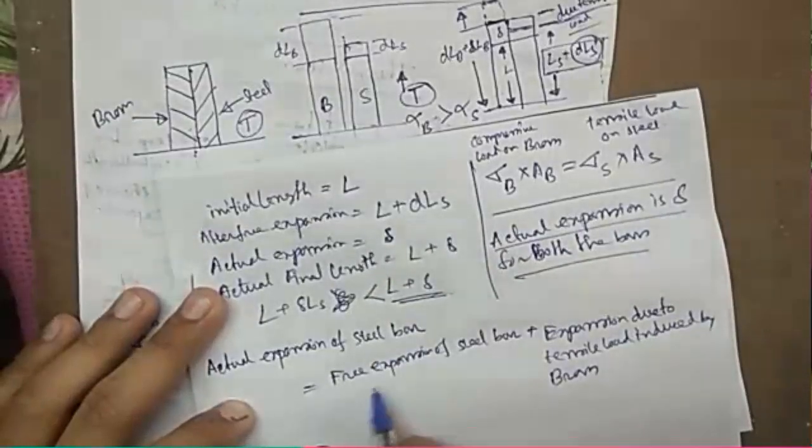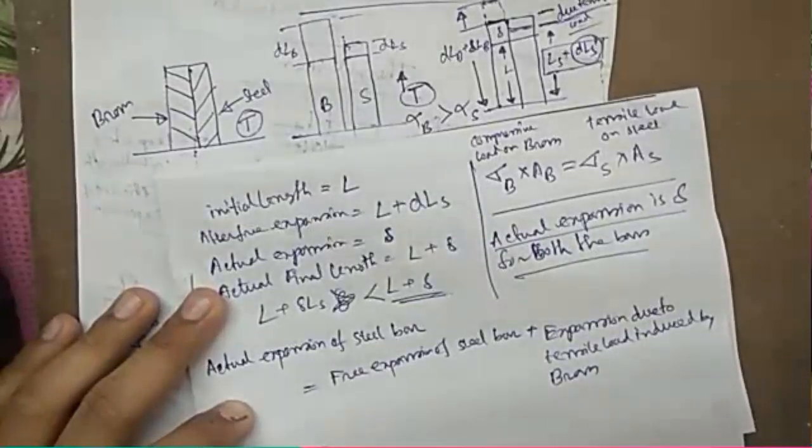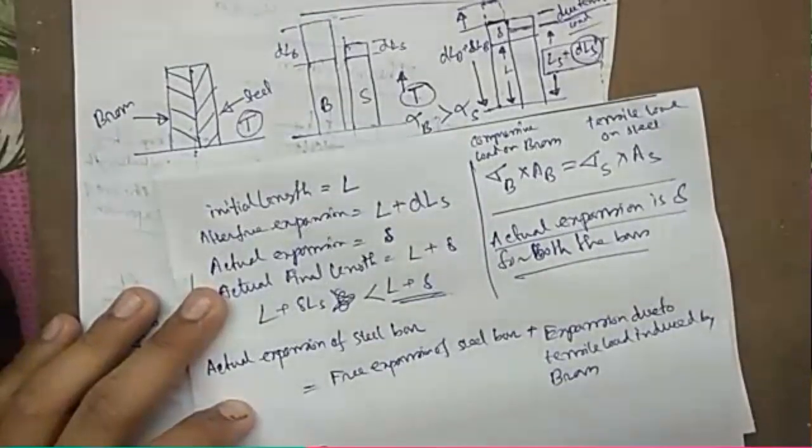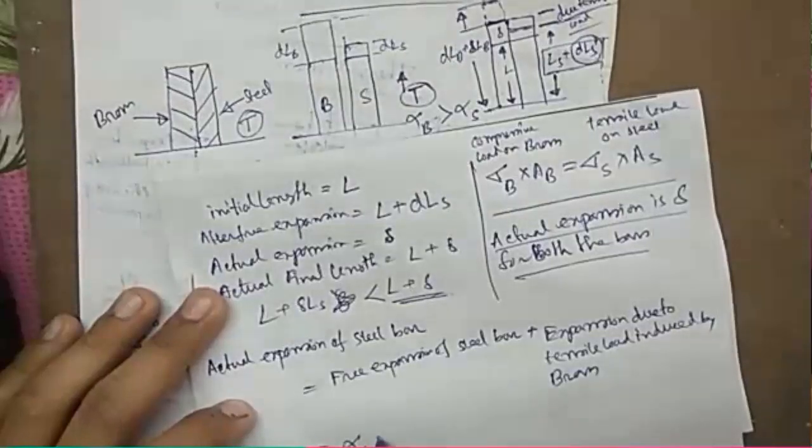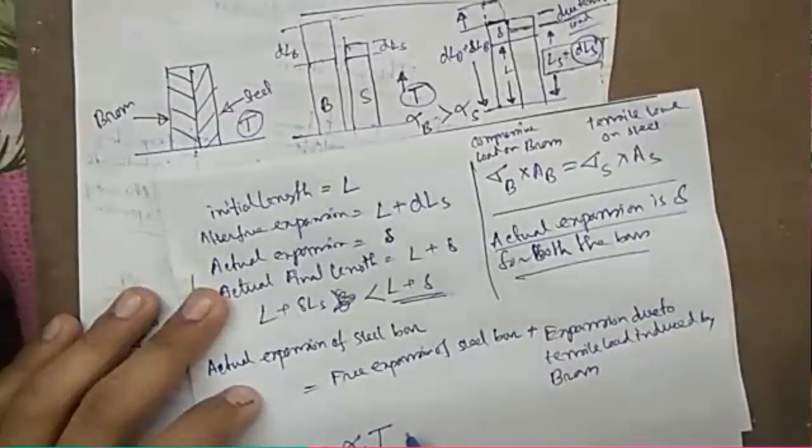So free expansion of the steel bar: if the steel had increased freely, then what will be the expansion of the steel bar? Alpha of steel into temperature change into original length.